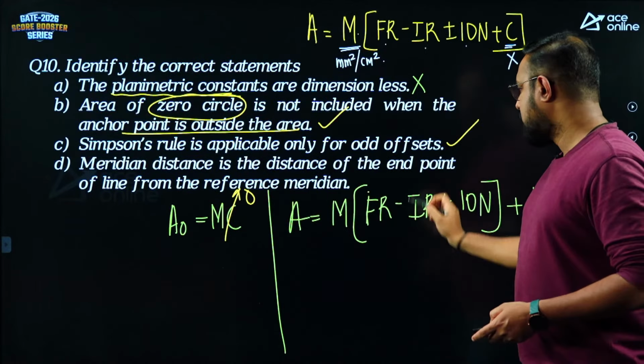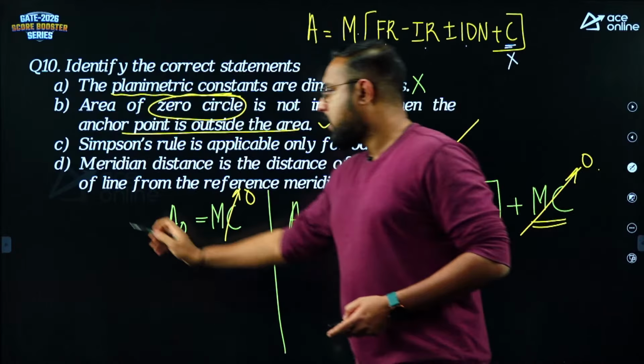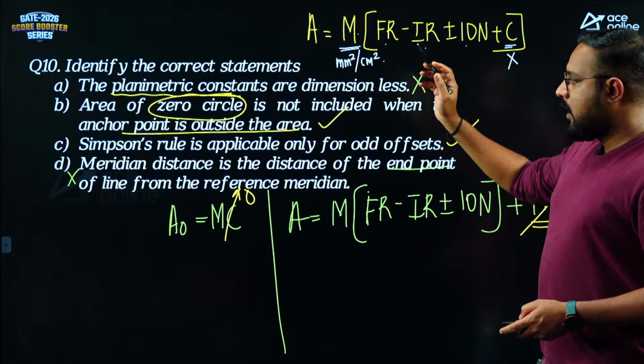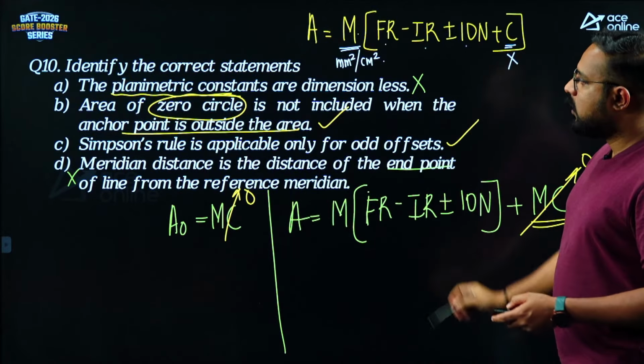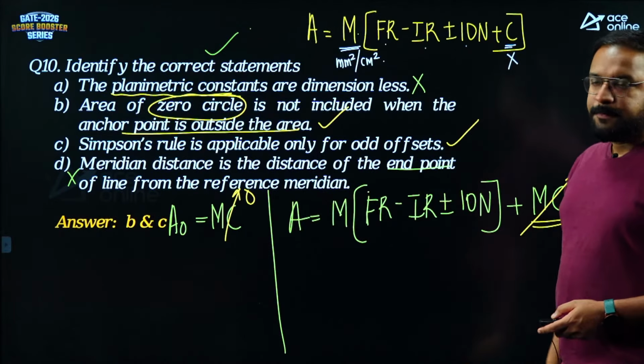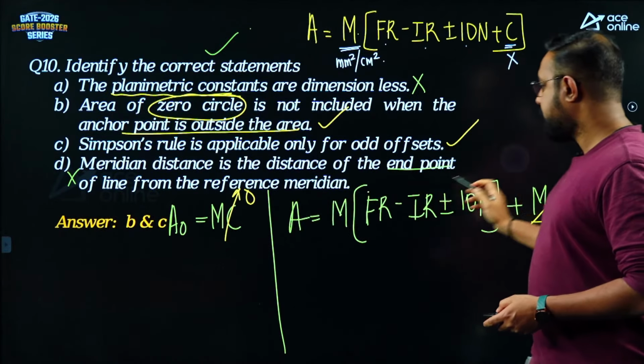What does the statement say? To the end point of the line. So that statement is wrong. So which are the correct statements here, guys? B and C is correct. Right, they are asking you for the correct statements. The correct statements are what? B and C, guys. The correct statements are B and C.